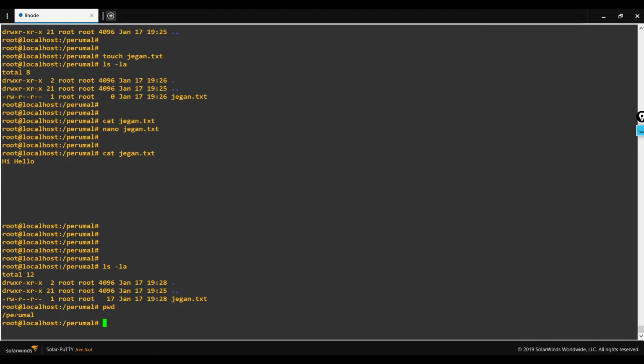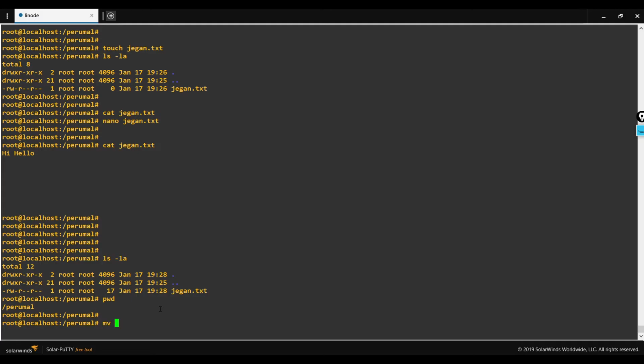For example, in my custom directory, manually created directory, I stored this particular file. Let me move this particular file to my top level directory. In order to move, we use the command mv and the file name which we are going to move, and the directory we need to mention to where we are going to move that file. I am going to move this file to the previous directory. So I mentioned the previous directory. I am also renaming this particular file when it moves to the destination directory.